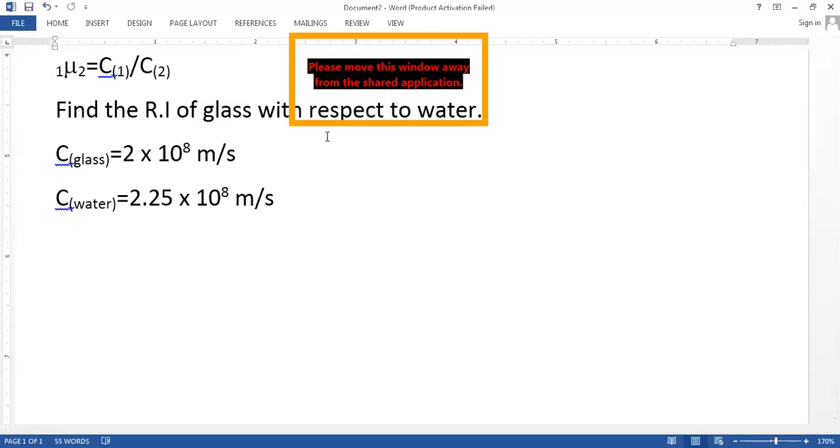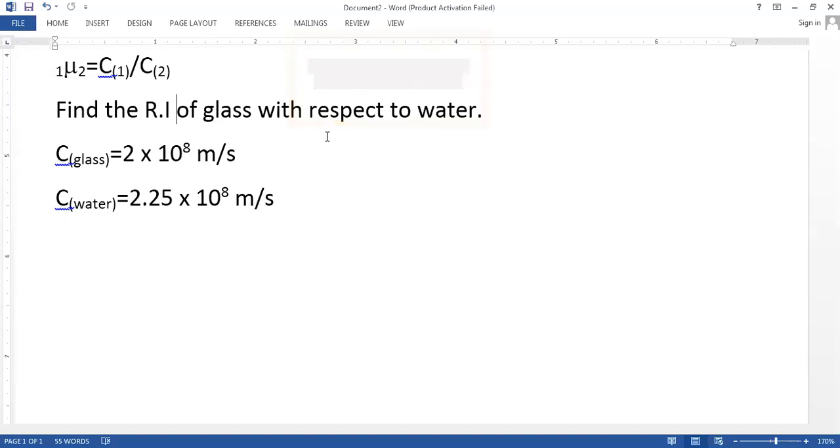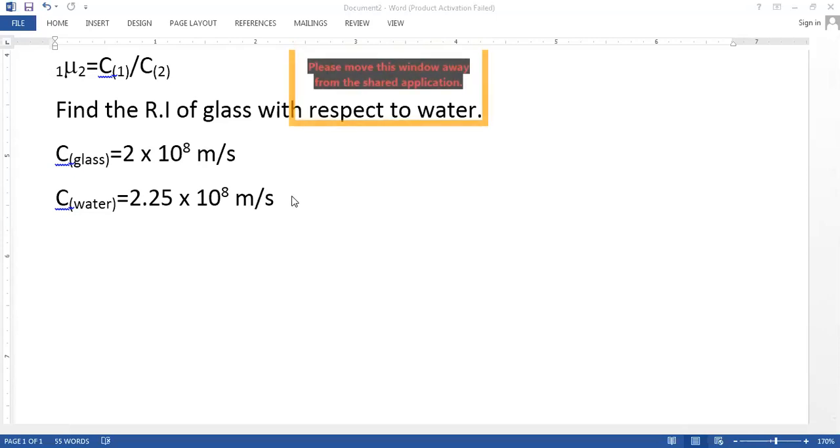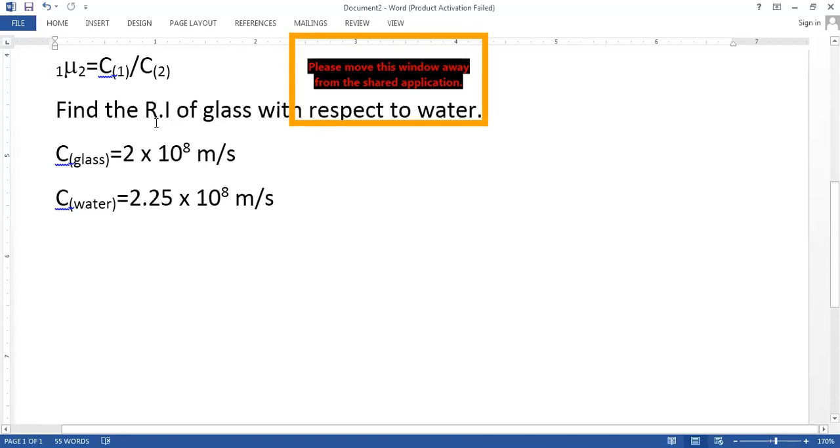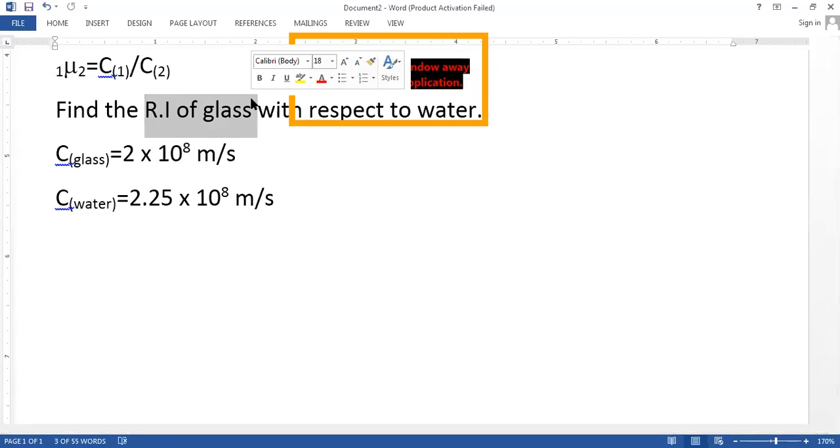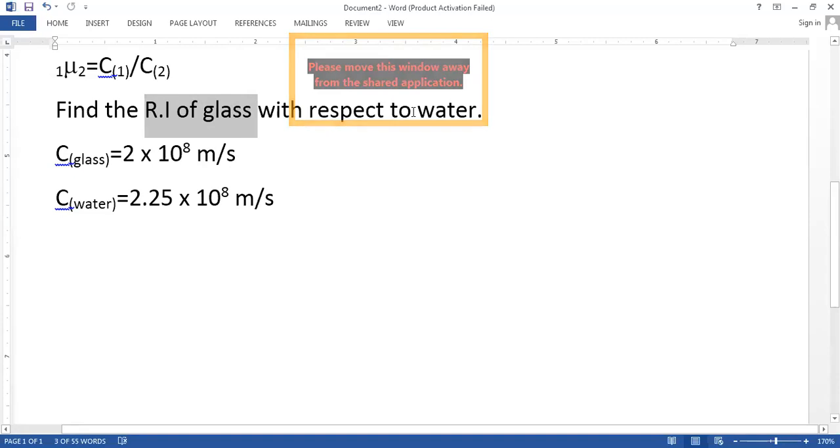Glass. Who said this? Mrugal. Okay. Anybody else want to give the answer? Which is the first medium? There are two options only, either glass or water. Mrugal, do you know which is the first medium? The first medium is water, because it says find the refractive index of glass. Whenever we say refractive index, we say the refractive index of the second medium with respect to the first. So the first medium is water and the second medium is glass.